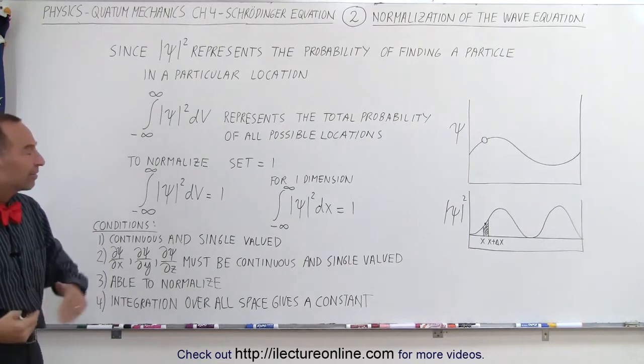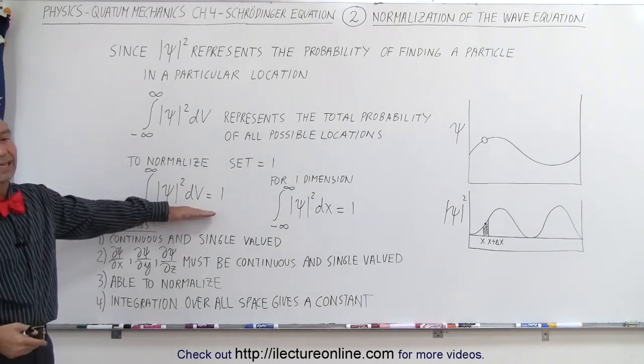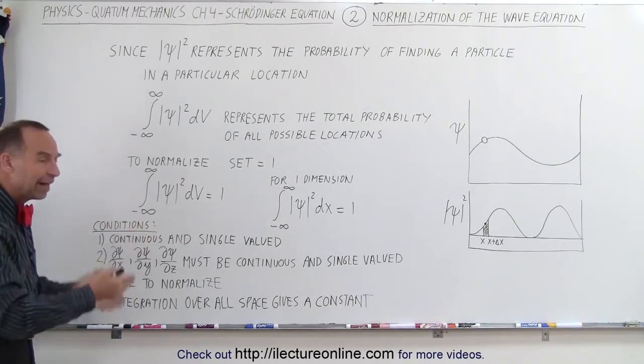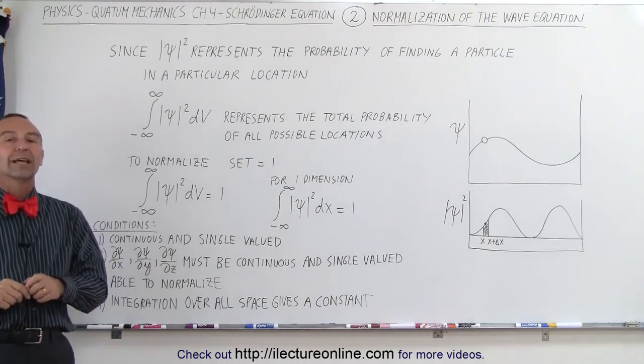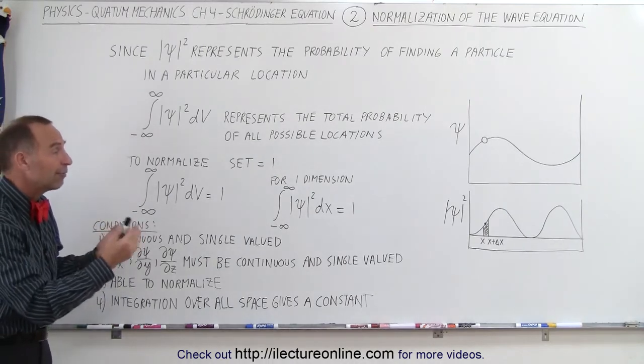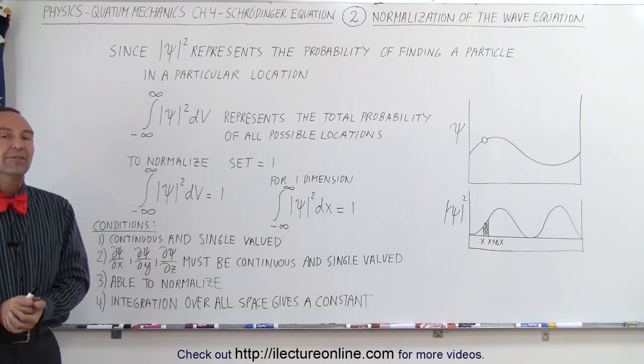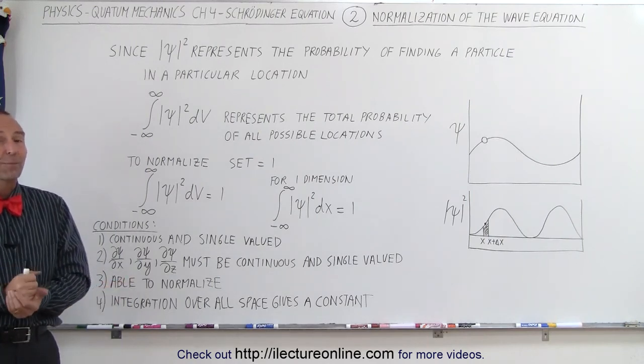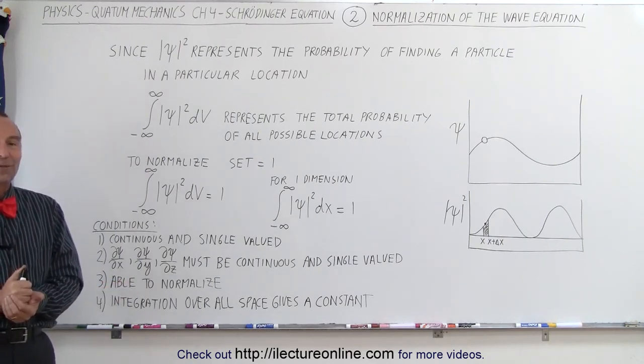We divide the number by itself, which is called normalization, and then we have what we call a valid probability density function that can represent the probability of finding a particle anywhere in space. And that's what we mean by normalization of the wave function.